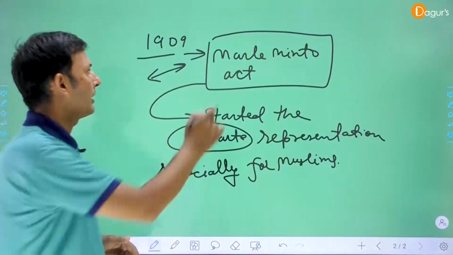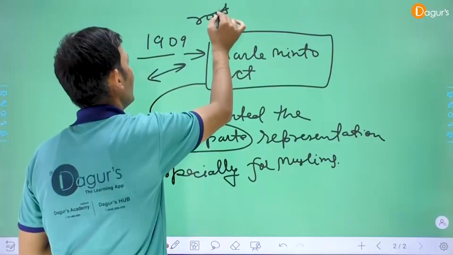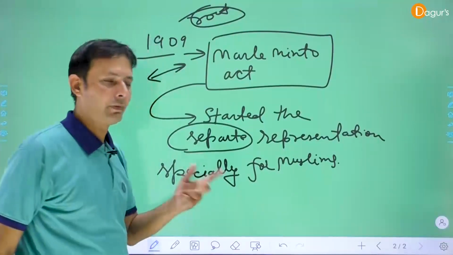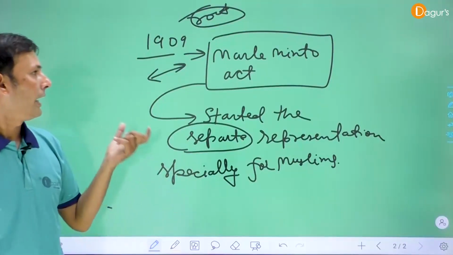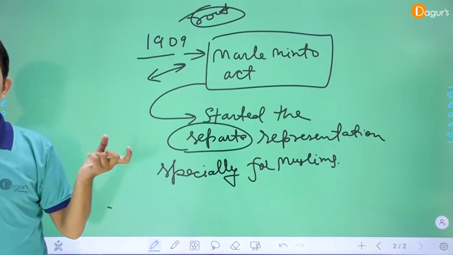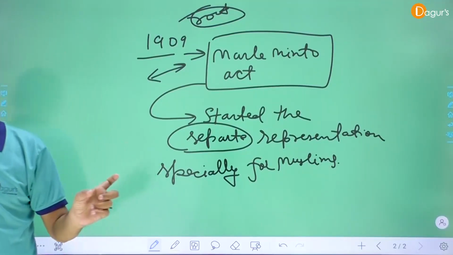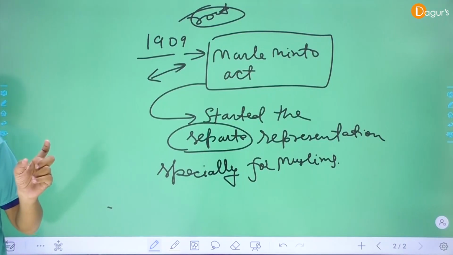This act is the milestone, basically the root of the partition of India and Pakistan. Okay. That is Marley-Minto Act, main provision number one. Clear? The next point is